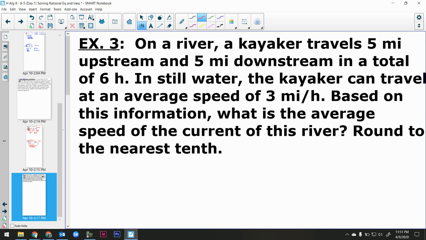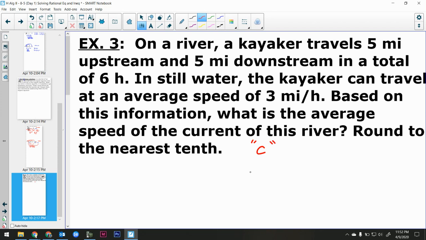All right, so on a river, a kayaker travels 5 miles upstream and 5 miles downstream in a total of 6 hours. In still water, the kayaker can travel at an average speed of 3 miles per hour. Based on this information, what is the average speed of the current of the river? So we're looking for the current, right? I'm going to call that current C, round to the nearest tenth.